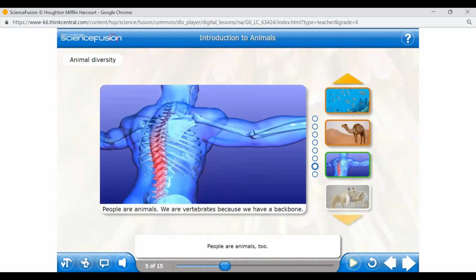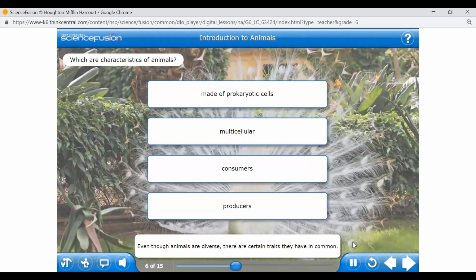We come under animals according to science, right? We say that we are vertebrates, we have a backbone, and that's it. People belong to a group of animals called vertebrates. A vertebrate is any animal, you know, that has a backbone. Animals are diverse. Okay. Now, what are the characteristics of animals?